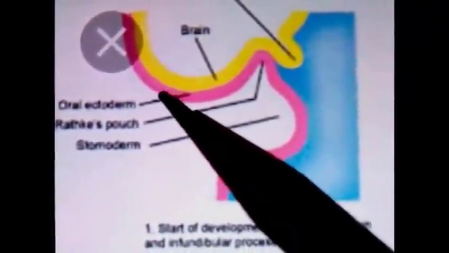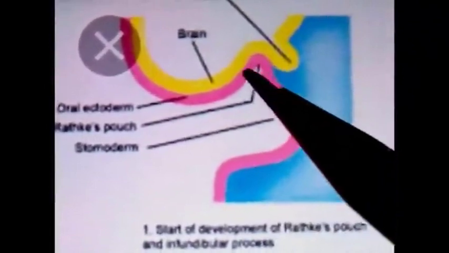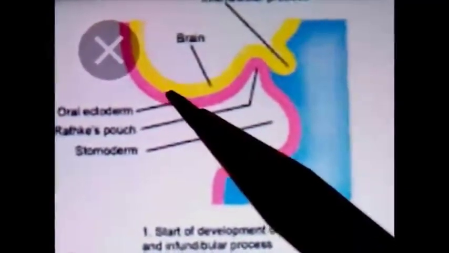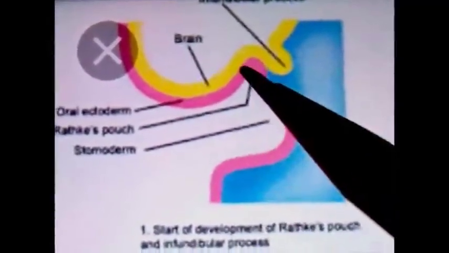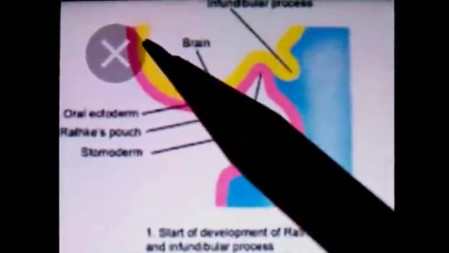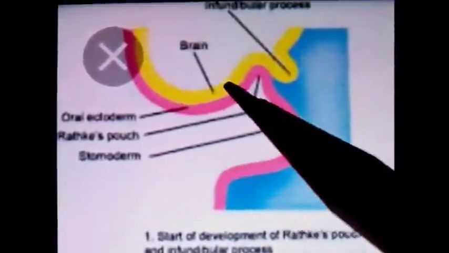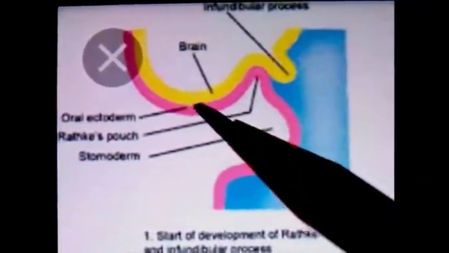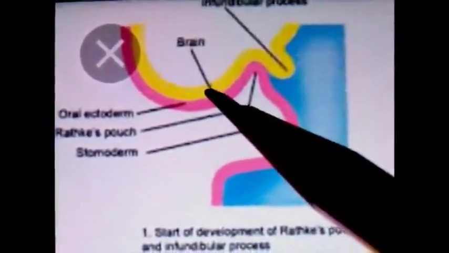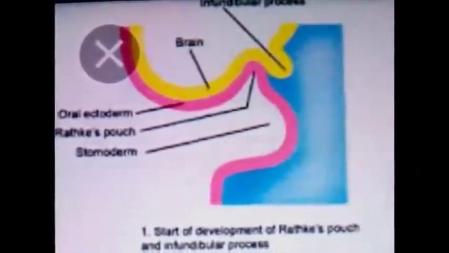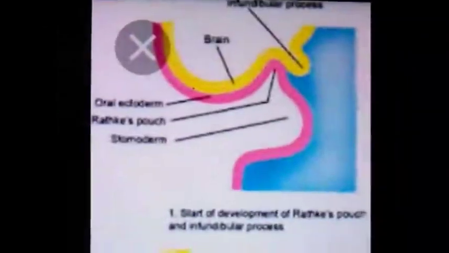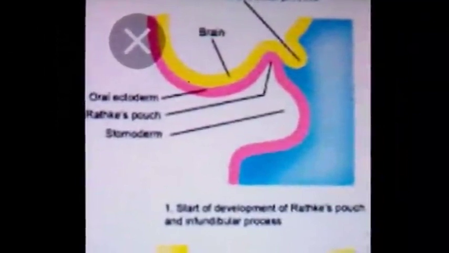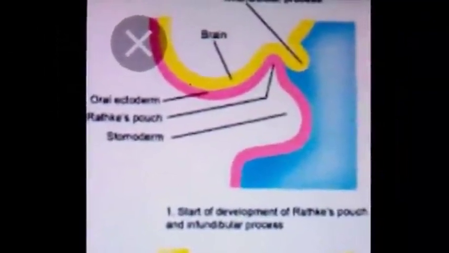The ectoderm layer present towards the buccal cavity or stomatodeum is known as oral ectoderm, and the ectoderm layer present towards the enlargement of the brain is known as the neuronal ectoderm. Development of the pituitary gland begins at the 4th week of intrauterine life.